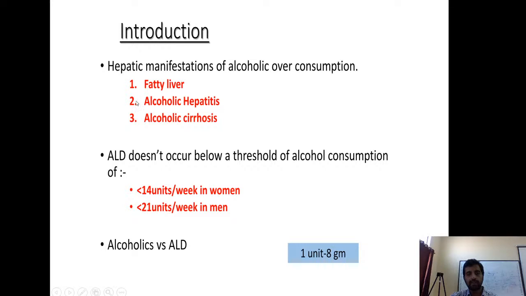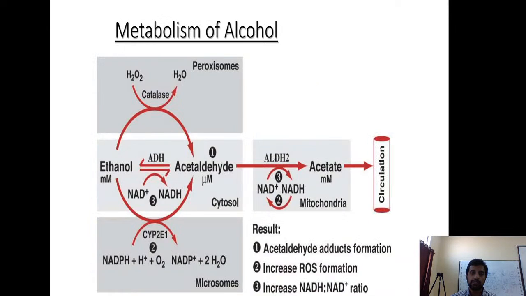So fatty liver, alcoholic hepatitis. If those fats increase, they can also get metabolized by other pathways. When there is fatty liver, so much fat is deposited. Where mitochondria are damaged, the liver has no option but to metabolize them again through microsomes, again cytochrome enzymes. So cytochrome enzymes will again cause release of oxygen free radicals and cause alcoholic hepatitis also. So now we'll see how this disease progresses.